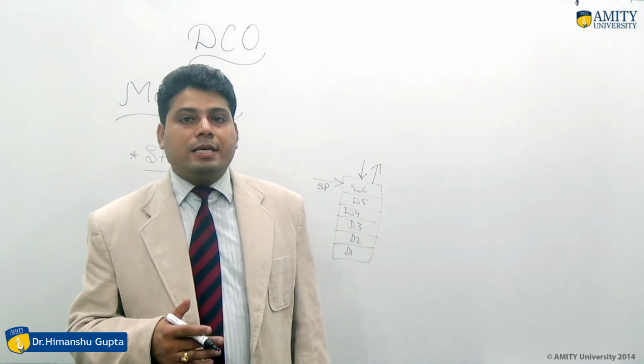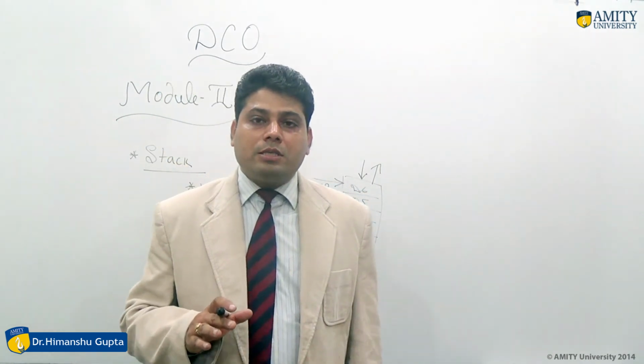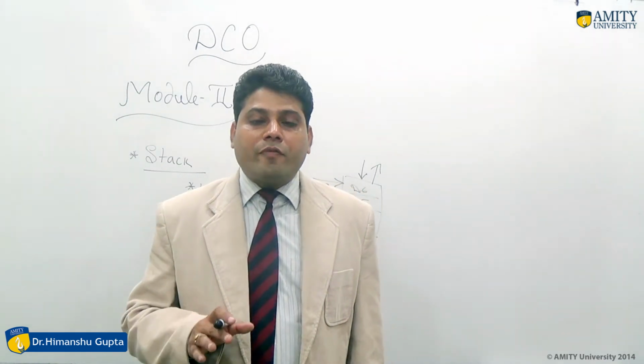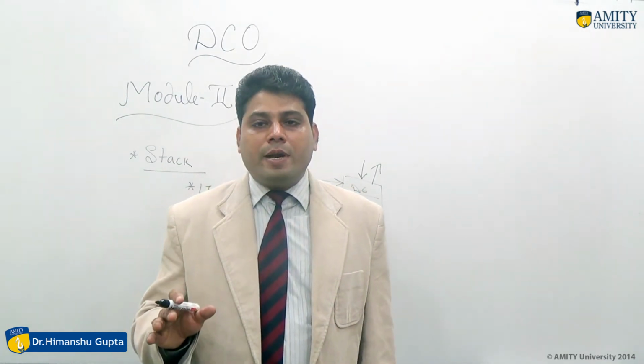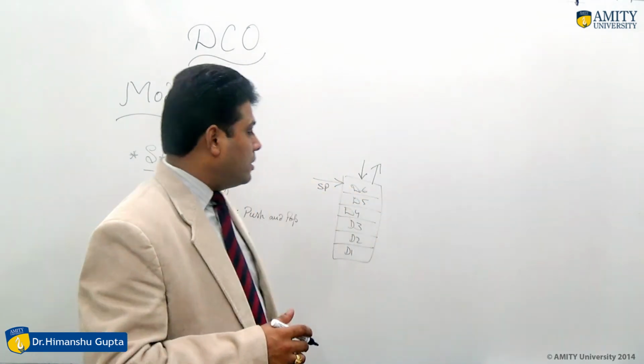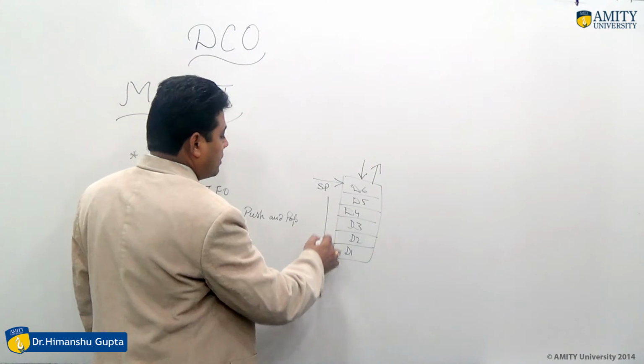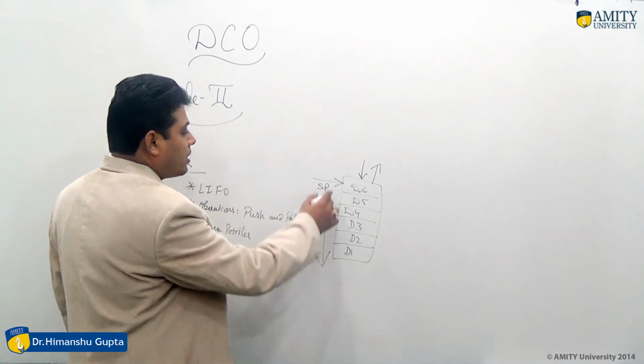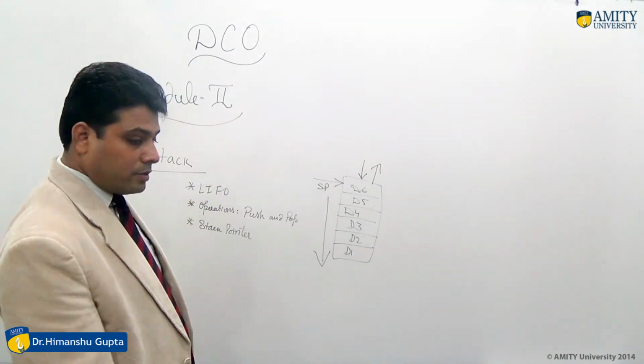So the 2 operations, insertion and deletion, will be performed on the top elements of the stack. So here we are using the stack operations.